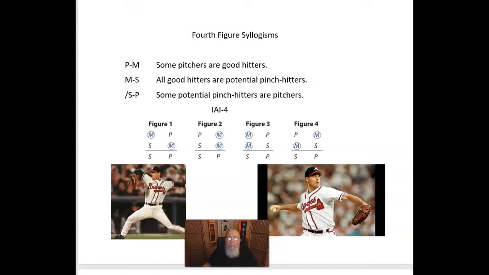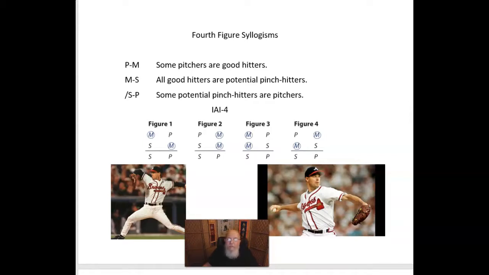Now, fourth figure syllogisms are kind of weird, strange sounding. And if you think about it, a fourth figure syllogism is the mirror image of the first figure in terms of the placement of the middle term. And it's the first figure syllogism that seems most natural to us. So I guess it makes sense that a fourth figure syllogism might seem kind of twisty and strange and unnatural, as they are so rarely used in everyday speech.